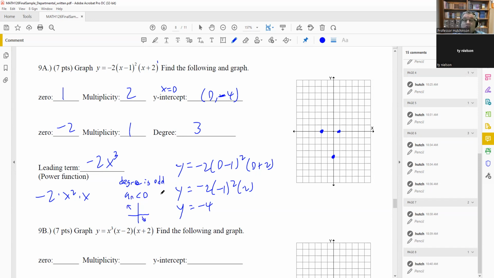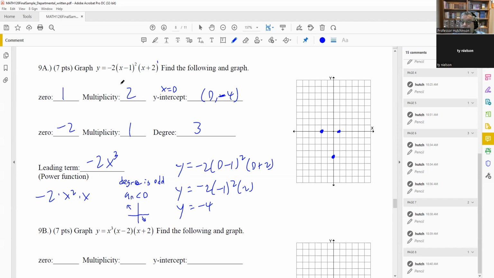That's in that section where we graph polynomials. I gave you some different models depending on whether a degree is even or odd, and the a of n is greater than or less than 0. So in this case, it's going to go up, and it's going to go down there. So when I draw this, I know that the graph is going to be coming down.